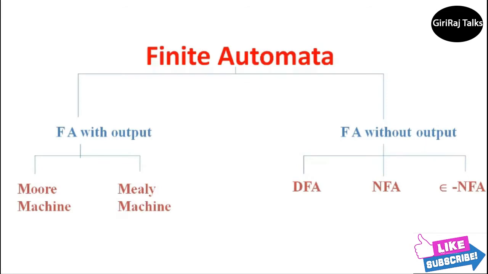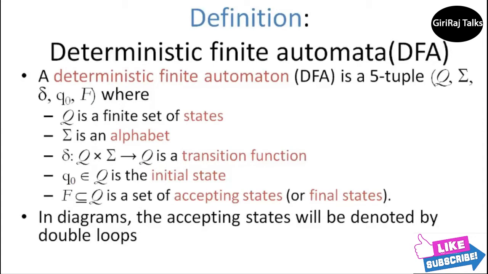We have seen here finite automata without output. In this, we will learn first about the deterministic finite automaton. First of all, you need to know the definition of deterministic finite automaton. Deterministic finite automata is called DFA for short. The definition is: a deterministic finite automaton is a 5-tuple notation. 5-tuple means Q, comma, sigma, comma, delta, comma, Q naught, comma, F. These are all the 5 tuples.